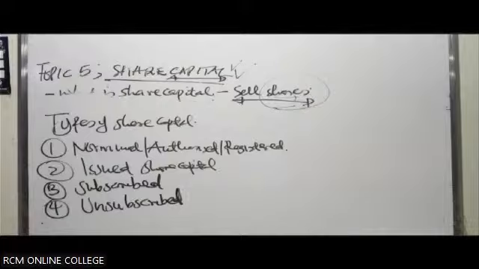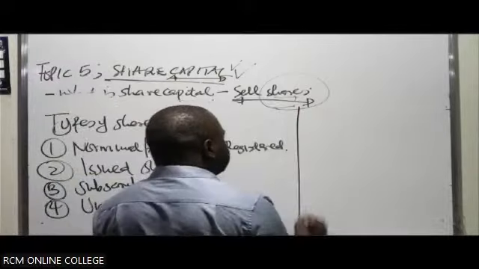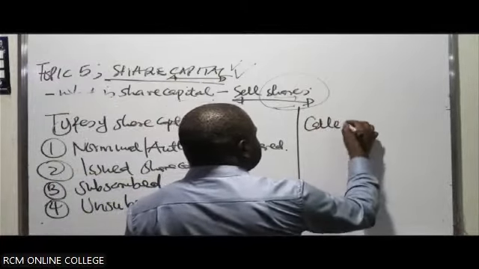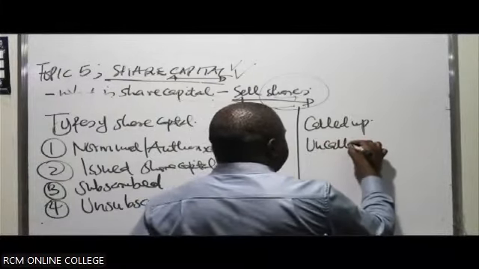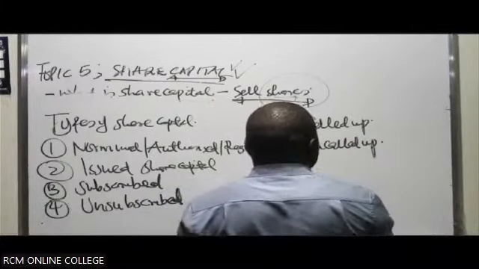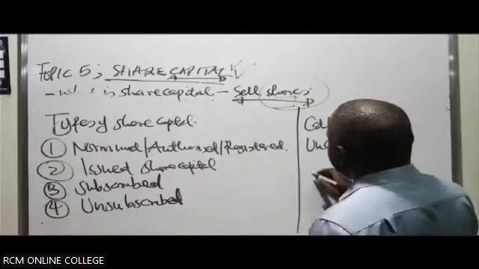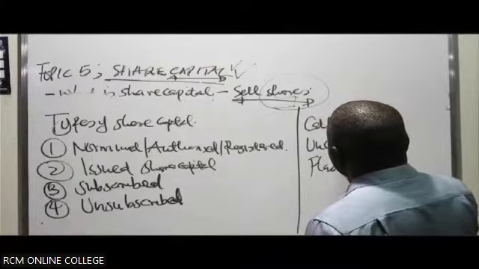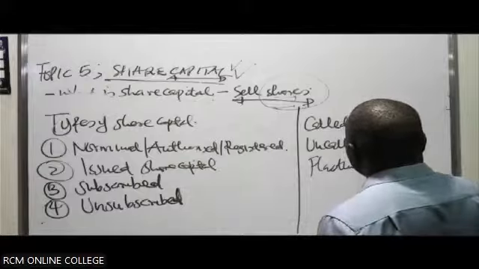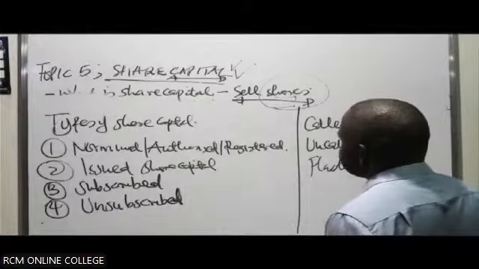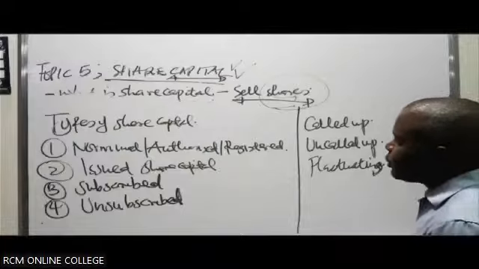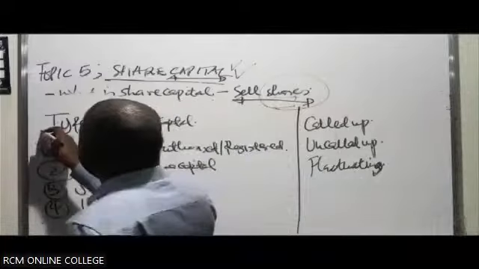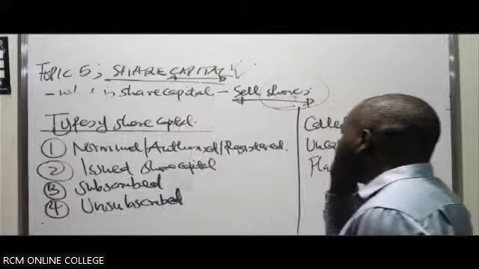We can have called up share capital, and uncalled up. We can have fluctuating capital. So these are some of the types we can have. The type of share capital will likely be described by the name.